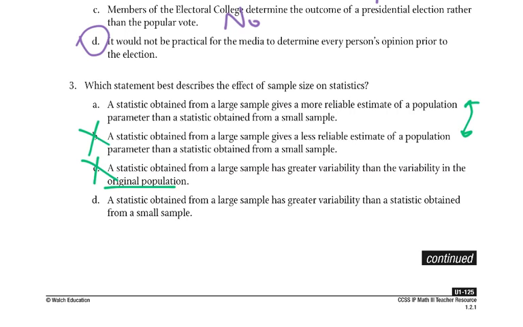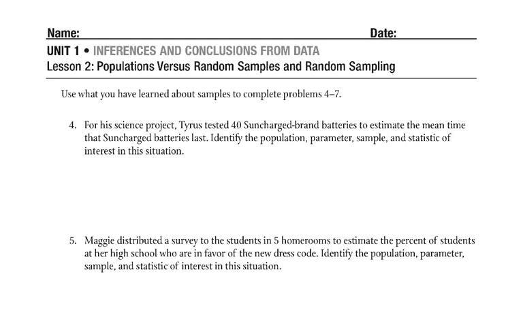So, honestly, it could be A or D. The larger the sample, the more variability, the more like the population it's going to be, than a smaller one. So I'd probably say D seems to be the one they want us to go for, even though I like A. Okay? I like the idea of variability as opposed to reliability, talking about that. But I'd accept either one. So yeah, either one of those. I like them both, so I would pick either one. Looking at the answer sheet, I think it said A, but I like both of those. Either one would work for me. Okay, so